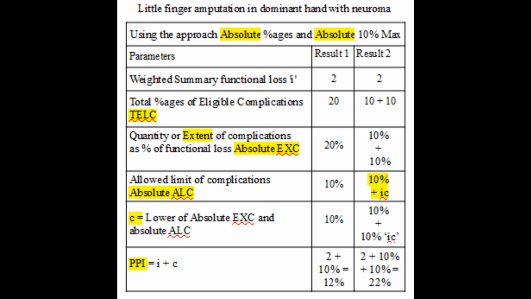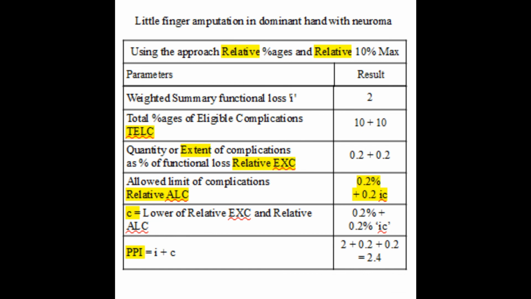However, in case of little finger amputation in the dominant hand with neuroma, the difference is very evident. When we check in the list, we get little finger amputation 2%, dominant hand 10%, neuroma 10%. Using the approach of absolute percentages and absolute 10% max, what we get is 2 plus 10%, which is equal to 12%. Actually, if you consider dominant hand as an independent complication, it would be 2 plus 10 plus 10, which is equal to 22%. That is quite insane.